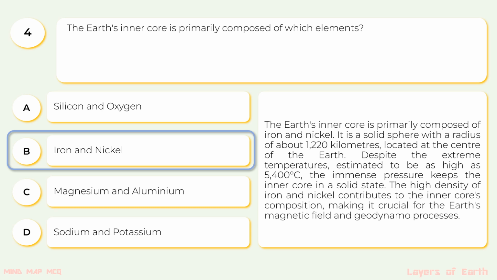Despite the extreme temperatures, estimated to be as high as 5400 degrees Celsius, the immense pressure keeps the inner core in a solid state. The high density of iron and nickel contributes to the inner core's composition, making it crucial for Earth's magnetic field and geodynamo process.